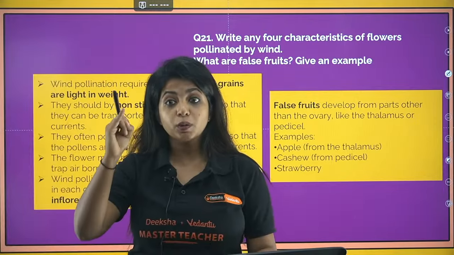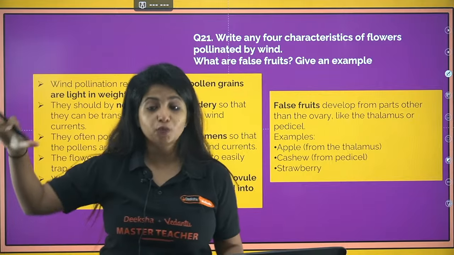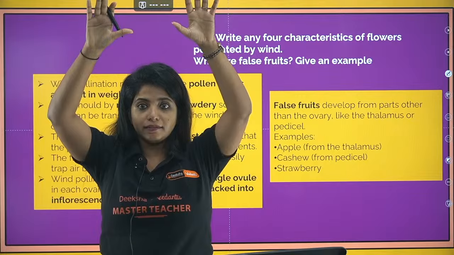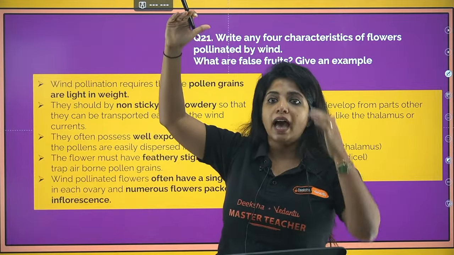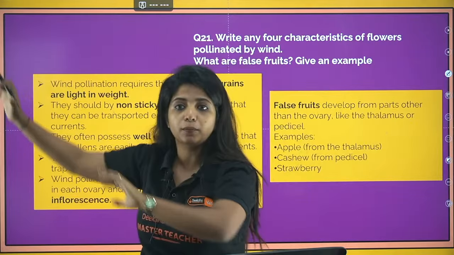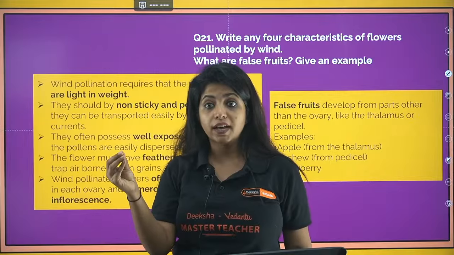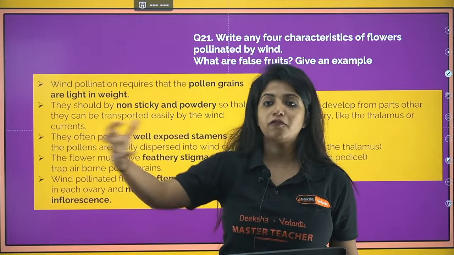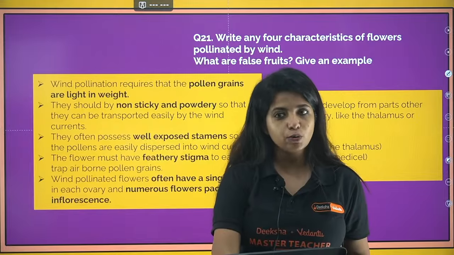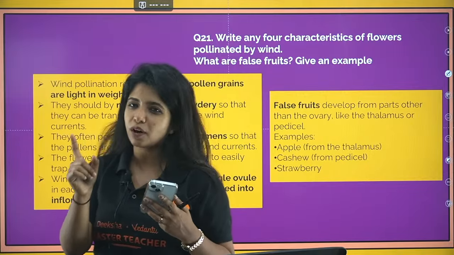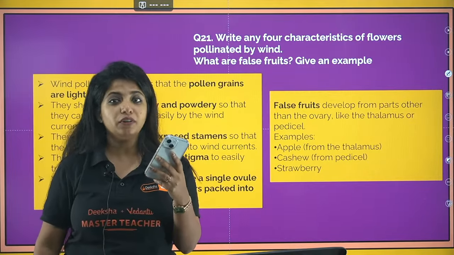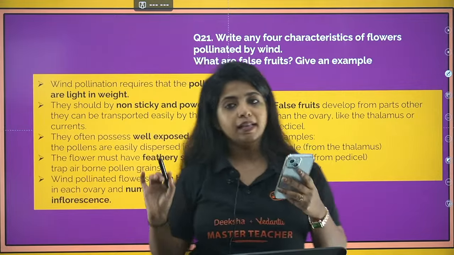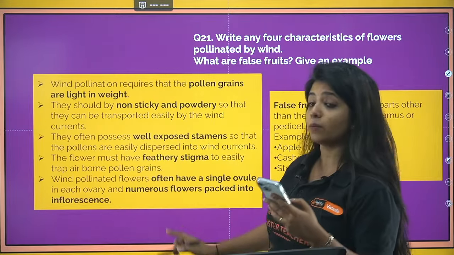Now, write the 4 characteristics of flower pollinated by wind. What are those? It should be the pollen grains, my dear children. Do you think it can be heavy? No, it has to be light so that it moves around with the wind. Now, the stamen should be tall, long in nature and well exposed. Why? Because then only the wind can carry the pollen grains. And the stigma, which has to capture the pollen grains, has to be really feathery so that pollen grains can be easily captured. And usually the number of ovules in the ovary is just 1, because wind pollination may happen, but the chances of it to happen is also less. Even though in abiotic factors, this is one of the most common abiotic things that is there, that is wind pollination. So these are the features that you have to remember, and also the example.